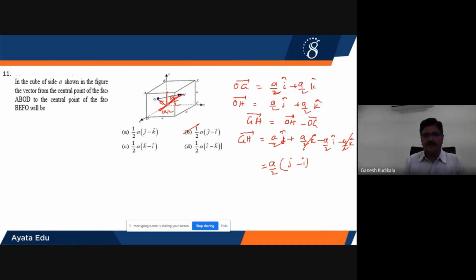Simple once again. Let me repeat once again. Whenever I want to find the vector to the midpoint of a face, it is actually the midpoint of the horizontal side and the midpoint of the vertical side. Therefore this intercept will be A by 2, this intercept also will be A by 2, multiplied with the corresponding unit vectors along the x-axis, y-axis, z-axis. In the first case it is along the x-axis and this along the z-axis. Therefore this multiplied by I and this multiplied by K will give this vector. Similarly, find the second vector, take the difference. This is a very, very important question.